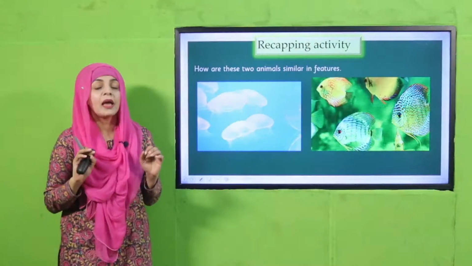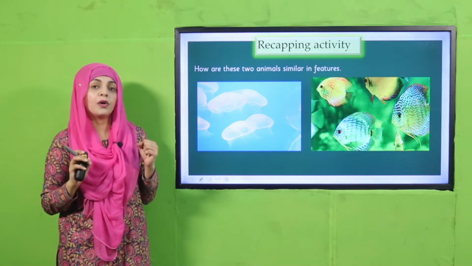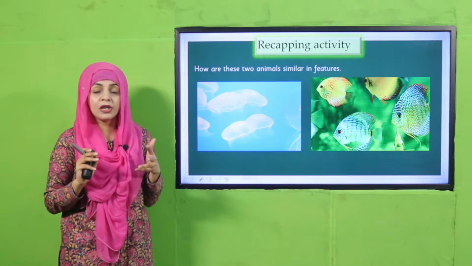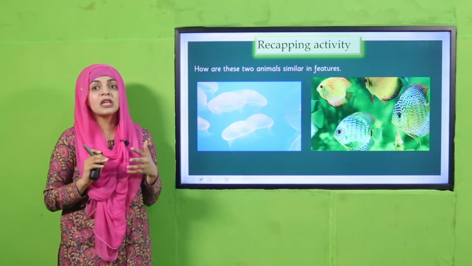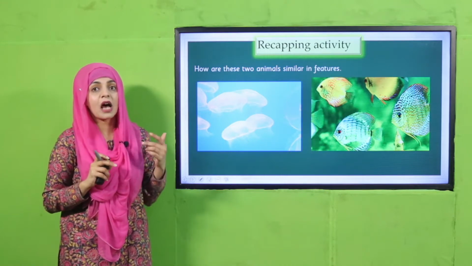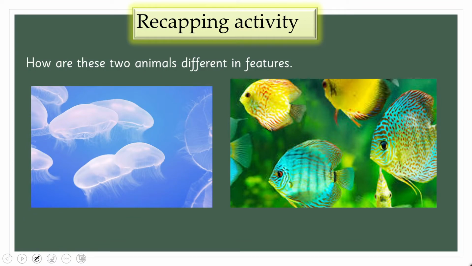Both need energy and both feed. Both reproduce, both respire or breathe, and both move from one place to another. So these are the similarities among these organisms. So how are these 2 animals different in features? Now let's quickly talk about how they are different.